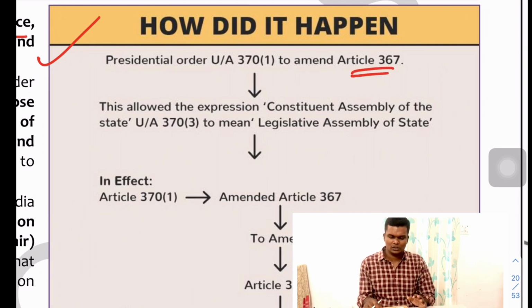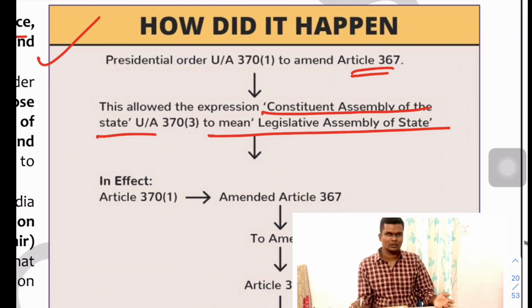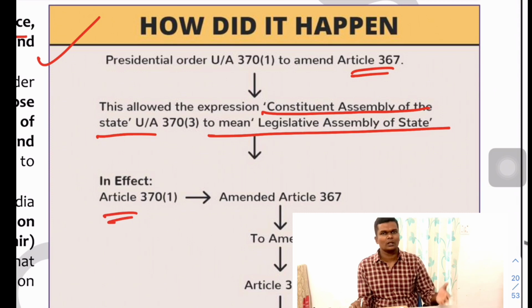As you can see here, there was a presidential order under Article 370 to amend Article 367. This allowed the expression Constituent Assembly of the State to mean Legislative Assembly of the State, because the earlier provision was that for abrogation or change, the Constituent Assembly of the State had to be created, which is not possible to recreate. So that has been modified to Legislative Assembly of the State.